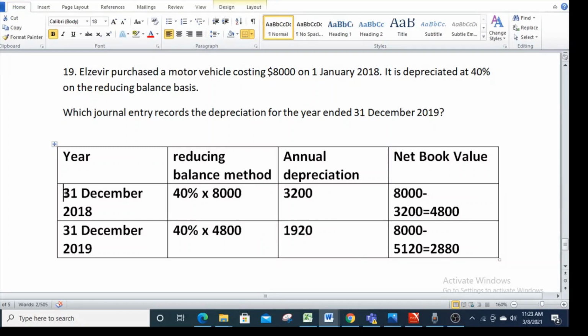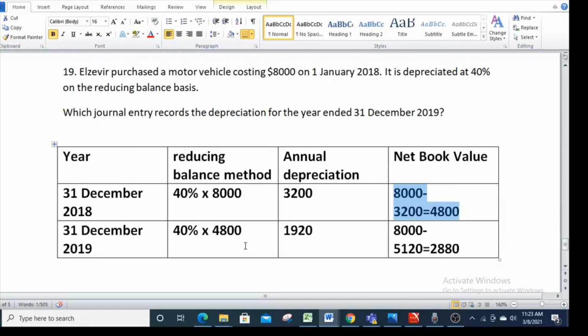So the first year, which is ending on 31st December 2018. Reducing balance method, so rate into cost in the first year. So 40% of original cost, 3,200 is our annual depreciation. Net book value 8,000 minus 3,200, we get 4,800.